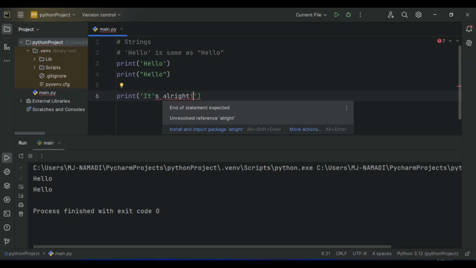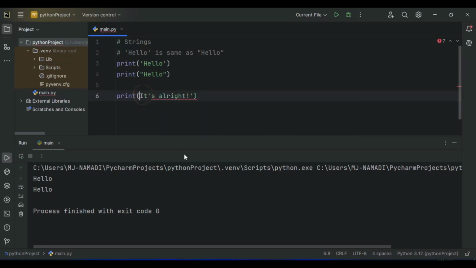To rectify this, you have to surround your entire string with a double quote. So let's go ahead and do this. And as you can see, we have no issue. We use a single quote inside a double quote and it's totally fine. Now we can go ahead and run our program, and as you can see, it's alright. Now let's give another example.